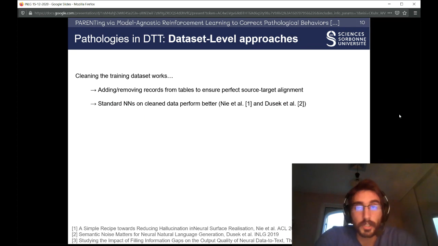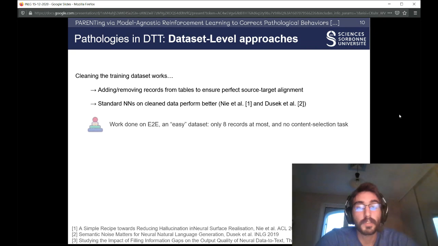If garbage in, garbage out, we may be able to clean the datasets by adding or removing records from tables so that we have a perfect source-target alignment to ensure that the model doesn't learn stupid stuff. There is actual work on this, and they have shown that standard neural networks work better on clean data. However, all these works have been done on E2E, which is an easy dataset, only 8 records and no content